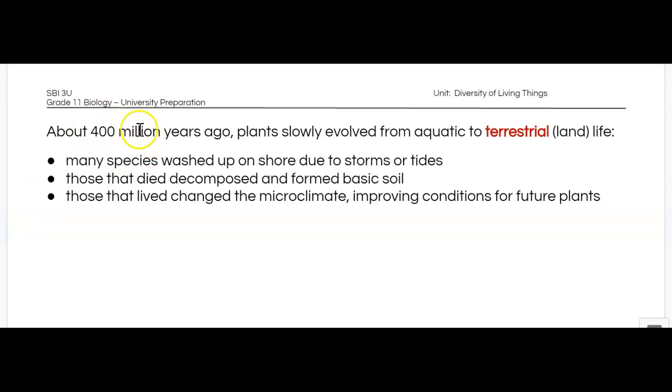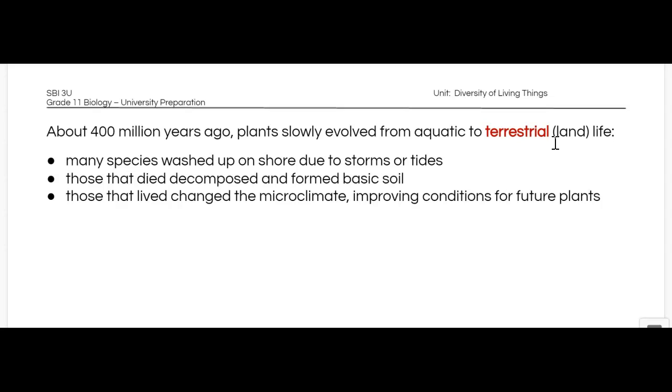So around 400 million years ago, we began to see in the fossil record that plants evolved from being solely aquatic to being terrestrial, or being able to sustain life on land.